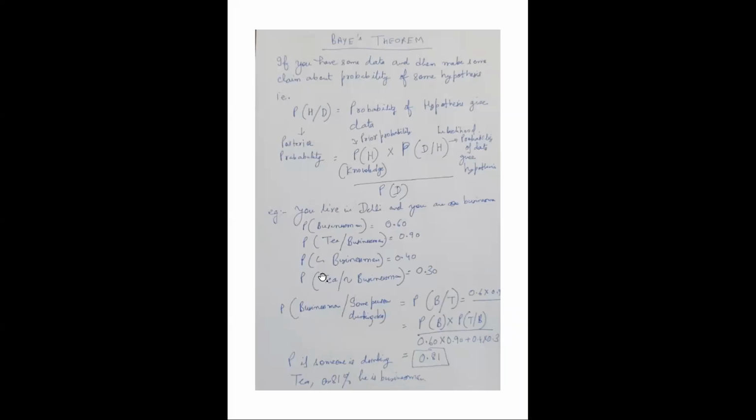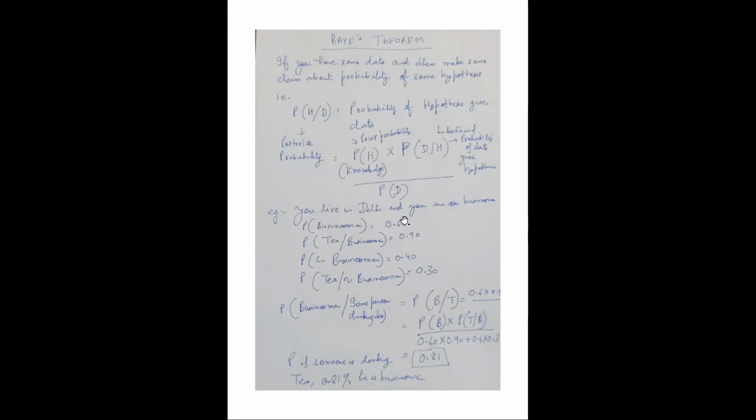Then we need one more piece of data, which is the probability that people drink tea but are not businessmen. The probability that people drink tea and are businessmen is 0.90, but the probability that people drink tea and are not businessmen is 0.30. Amongst the population, there are also people who are not businessmen and don't drink tea. That's why this probability is there. The four probabilities are there.